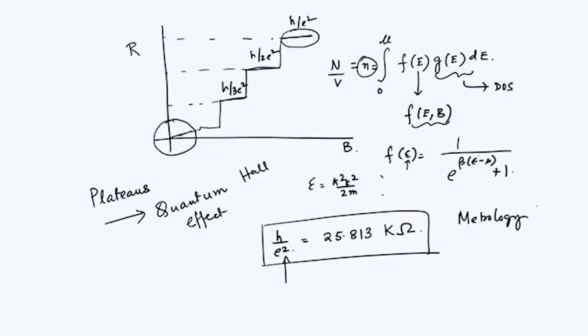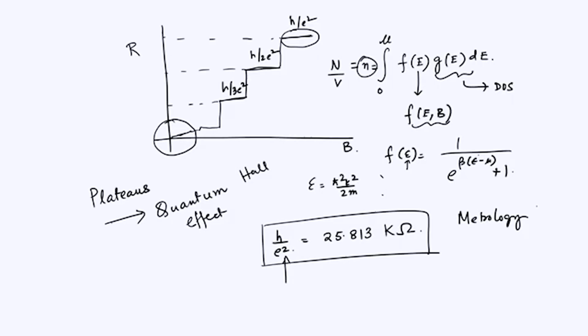So here we define the unit of resistance, or we fix resistance, by this experiment. And this experiment, think of this, is done in the lab. Okay, of course we are talking about low temperature and large magnetic field, but they are still accessible. Low temperature, we know, is liquid nitrogen temperature or liquid helium temperature. If you want to go to still lower values, liquid helium temperature is about 4.2 Kelvin and liquid nitrogen is about 77 Kelvin. These are low enough temperatures for a specific kind of experiments. You probably need to go to much lower temperatures to see some other effects.